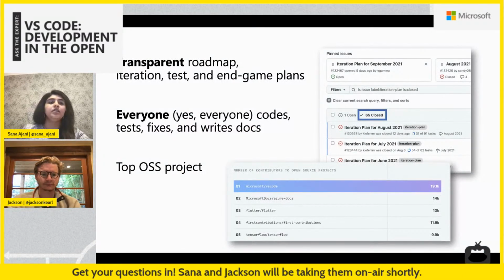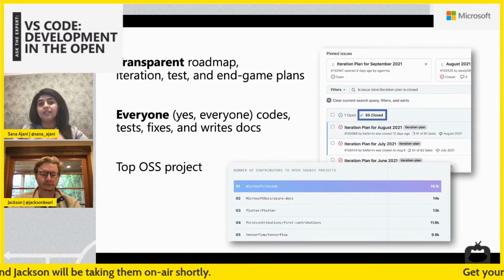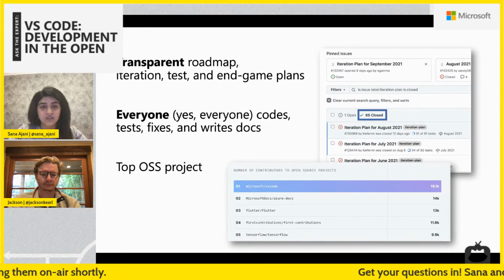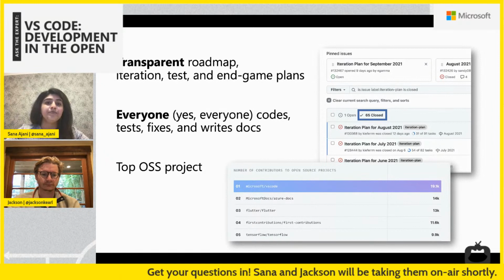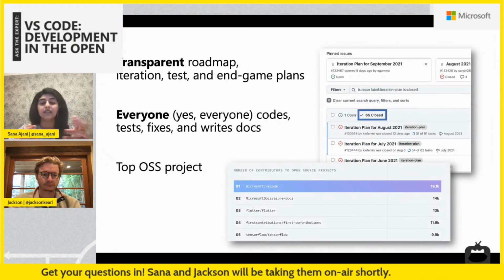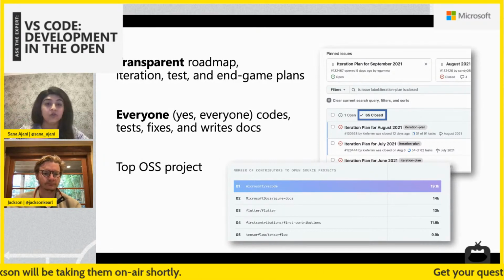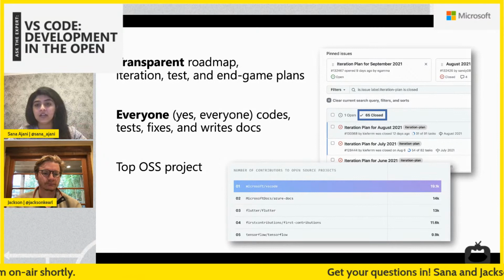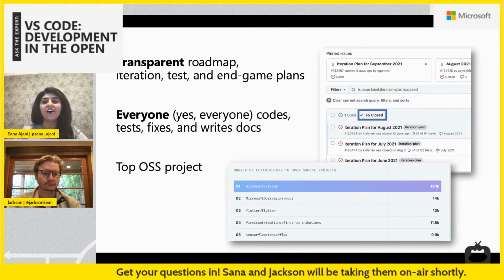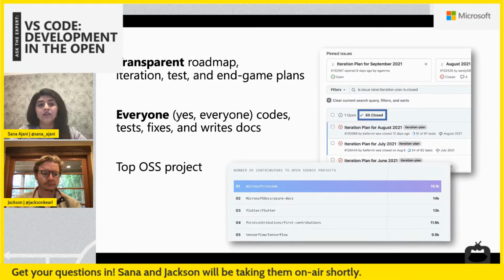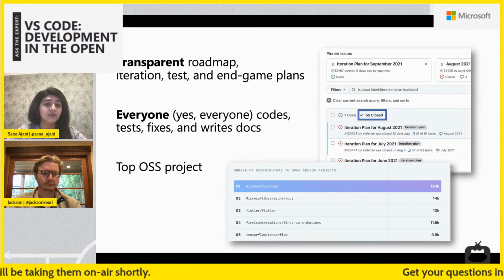So one of the things that we do for our project is we really use GitHub as a way to share and be transparent about what it is we're planning to do with VS Code. We put up our roadmap, our iteration and test plans, and our endgame plans. So you can keep track and see the exact engineering timeline that we use to build VS Code each month. We post all of the updates and the plans and the items and the issues and the person assigned to it all on GitHub. And we love seeing how the community chimes in and makes sure that we're following through on what we say we're going to do.